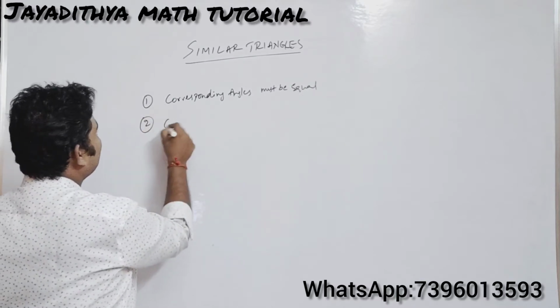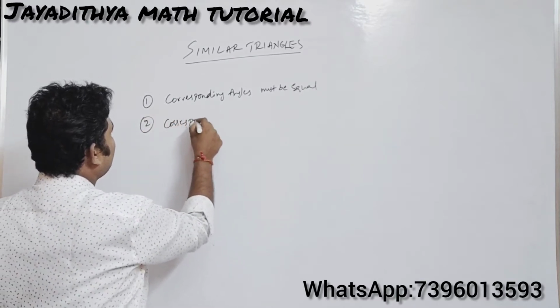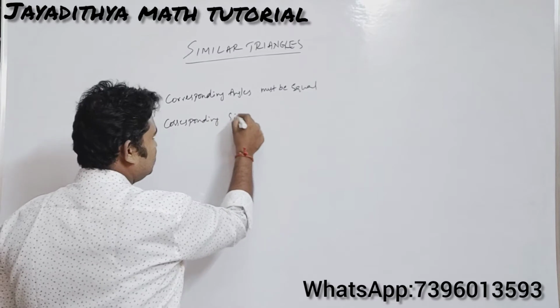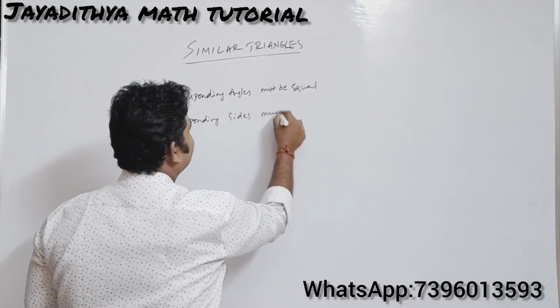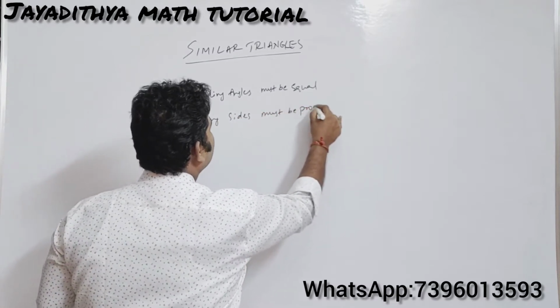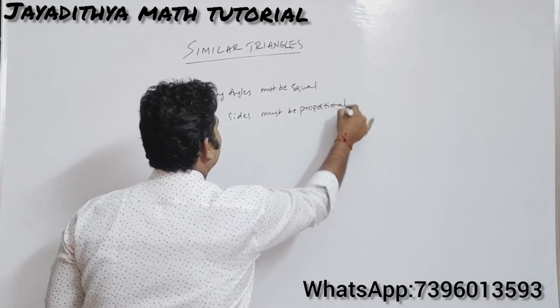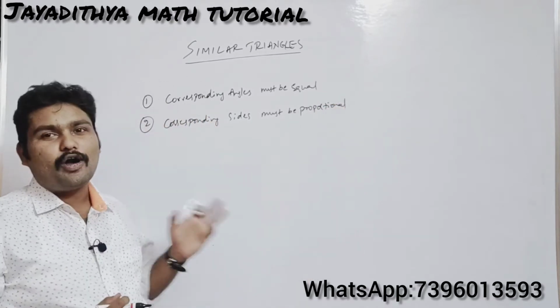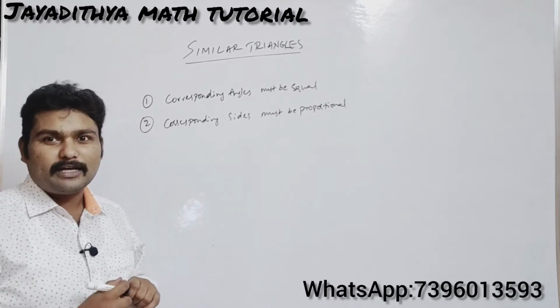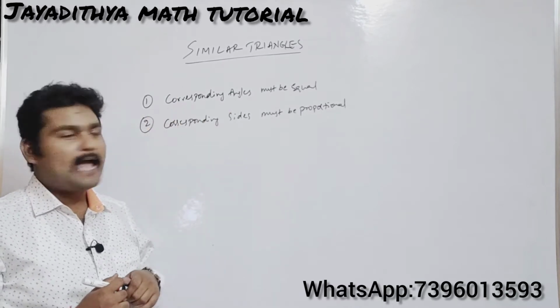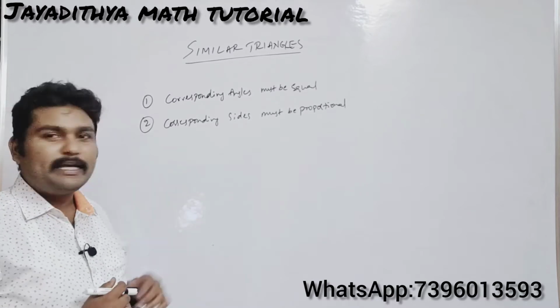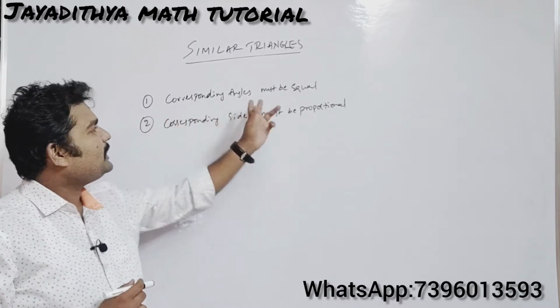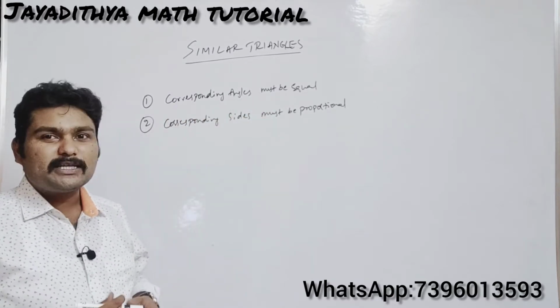The second one is corresponding sides must be proportional. You need to observe these 2 points in each and every problem. You should observe corresponding angles, and you should observe corresponding sides. So corresponding angles must be equal and corresponding sides must be proportional.